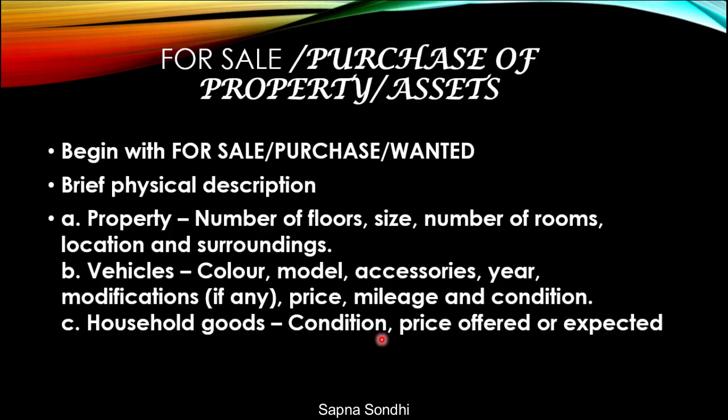Wanted is what you want. So next is for sale, purchase of property, assets. This is the for sale category, and the same goes for the purchase category. There are two categories, for sale and for purchase. They are separate, and the sale and purchase can be for property, can be for vehicles, can be for household goods that are there in your syllabus.